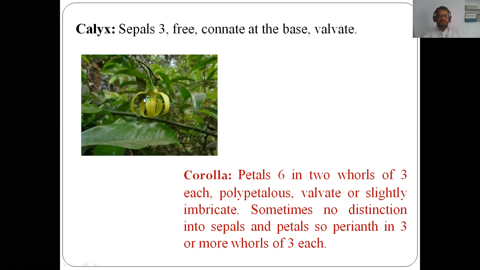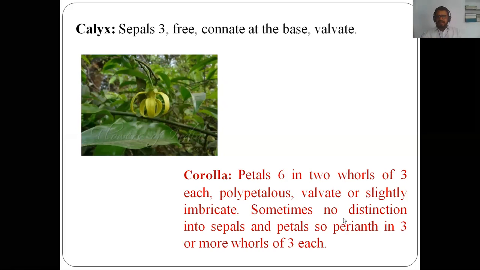This is nothing but the petals or the corolla of the green champa or hirva champa. Here the number of petals is 6 and they are in 2 whorls, in 2 groups, right? And 3 of each. One whorl is made of 3, and there are 2 such whorls. That's why the number of petals is 6 in 2 whorls of 3 each.